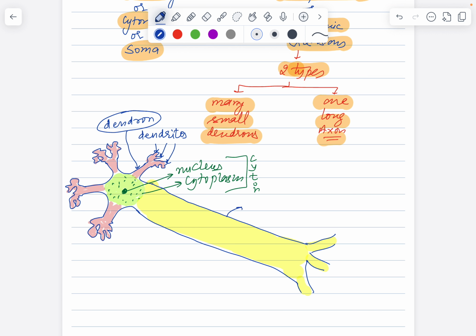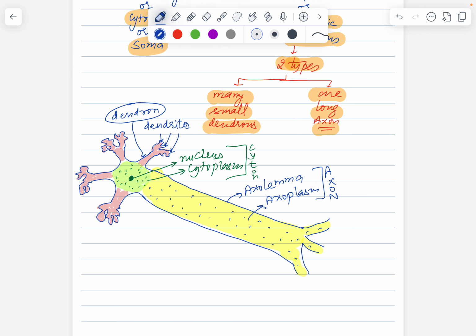The cell membrane of the axon is called axolemma. The cytoplasm inside the axon is called axoplasm. So together these portions are your axon. Plus we can also notice that on the lower part the axon has further subdivided into 1, 2, 3 branches.